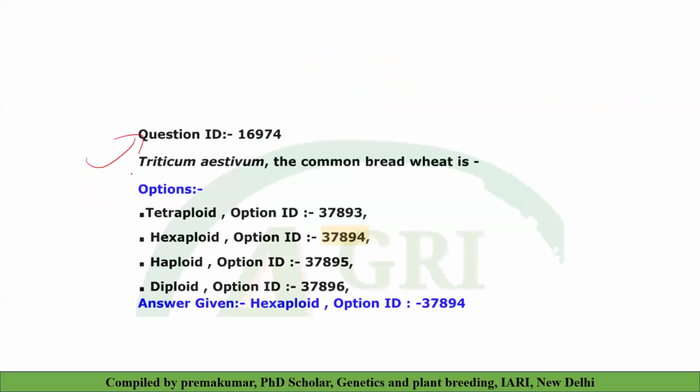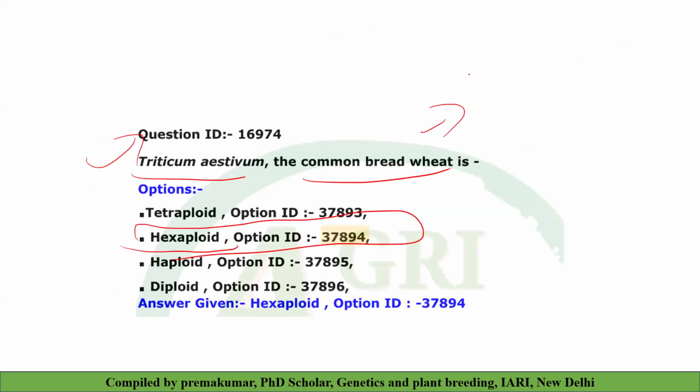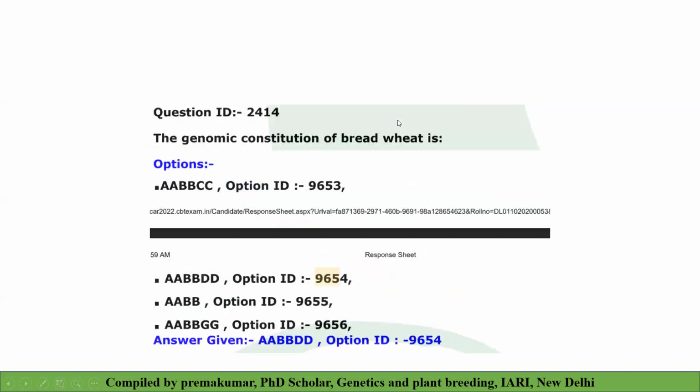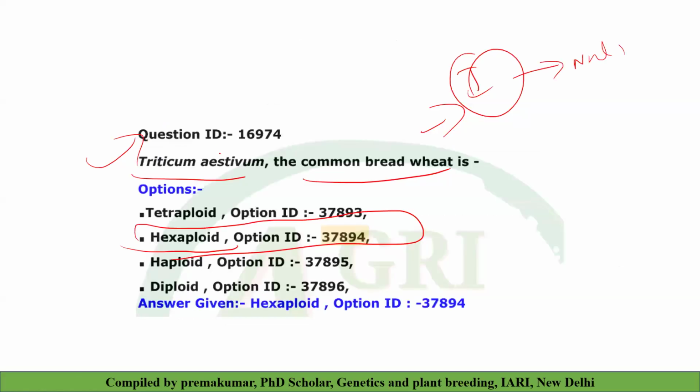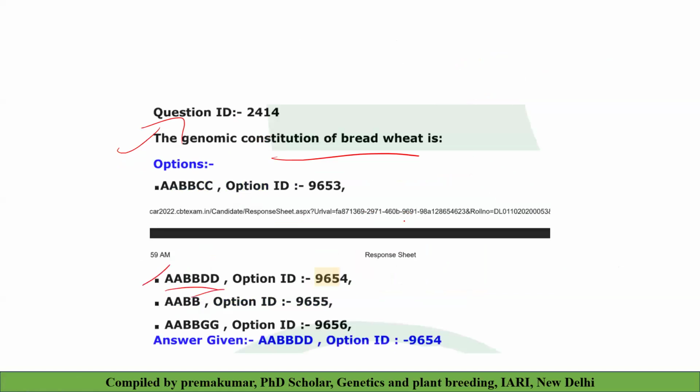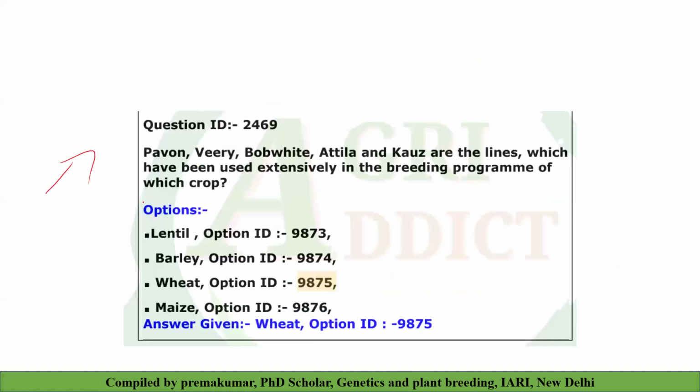Triticum aestivum is the common bread wheat, hexaploid in nature. That's why I have taken it as a case study first to study numerical chromosomal aberration. Then the genomic constitution of the bread wheat. See, the questions are repeating. Triticum aestivum is hexaploid and it is AABBDD. It was asked in 2022. Questions will be very simple. No need to worry about any topic in detail.